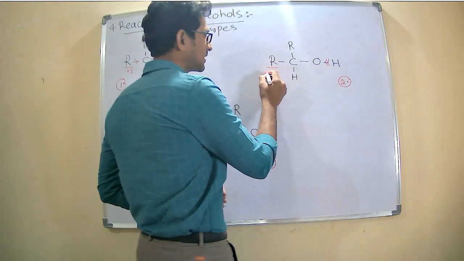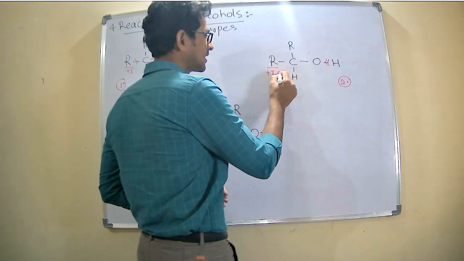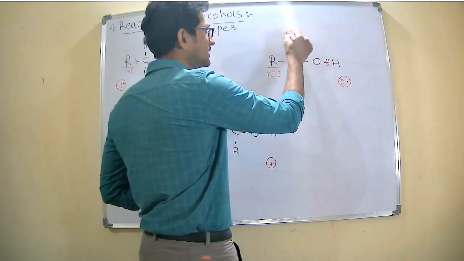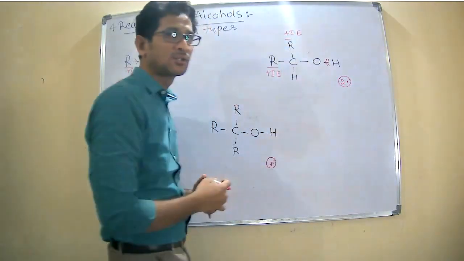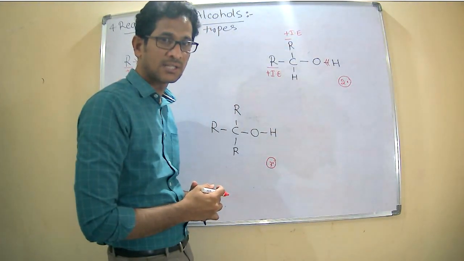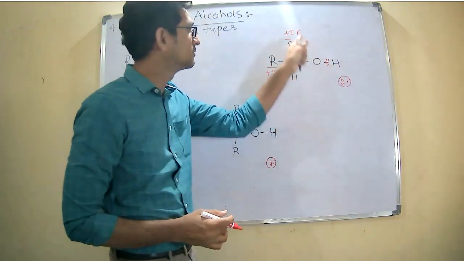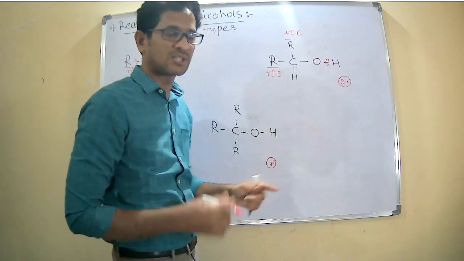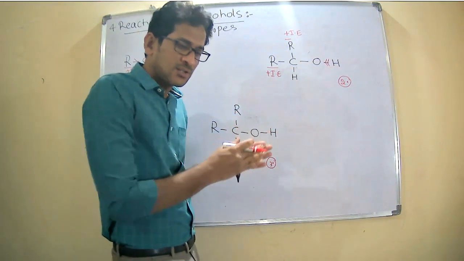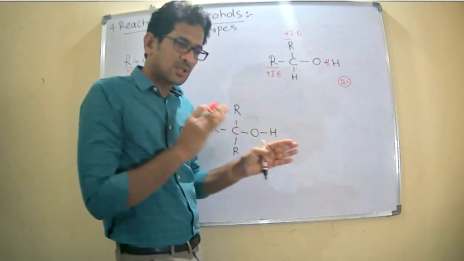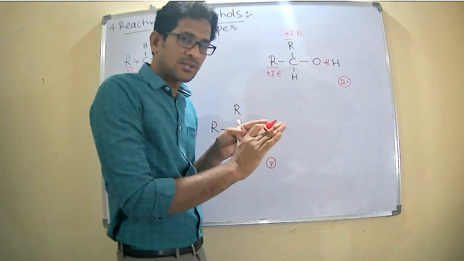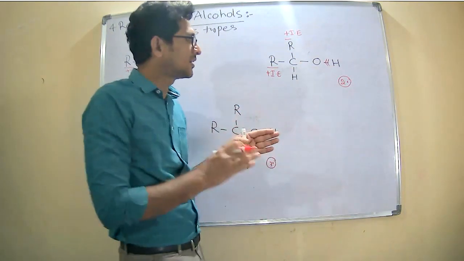The reason for that is, the secondary alcohol contains two electron releasing groups, which dominate the effect of the hydrogen. The presence of the two electron releasing groups suppresses the electrons coming from the hydrogen.